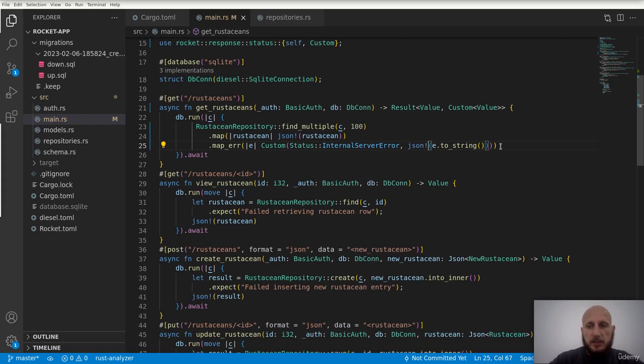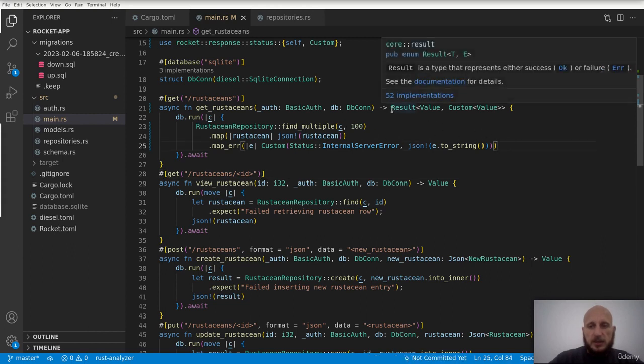It's a lot better than before. We don't panic anymore, and we have a proper status code, which is many steps better than before. We can do a similar approach in other endpoints as well. You can see now that this is a lot nicer. It reads better. We no longer have this temporary variable. No longer do we panic. It also looks better.